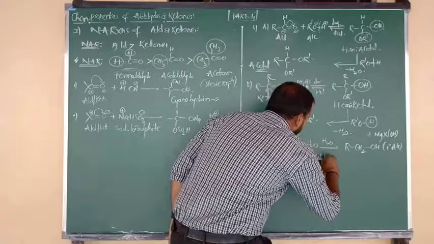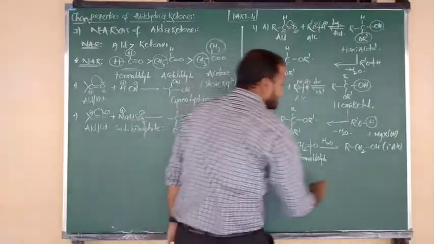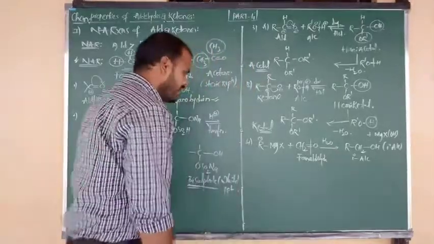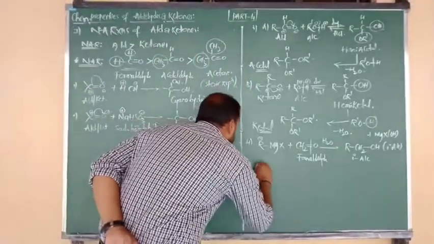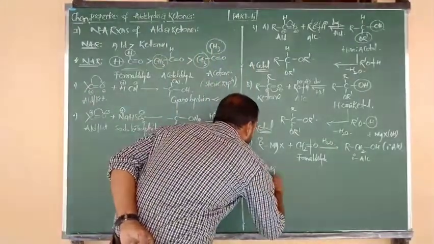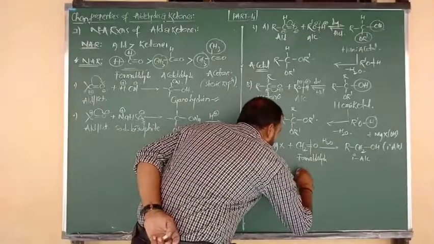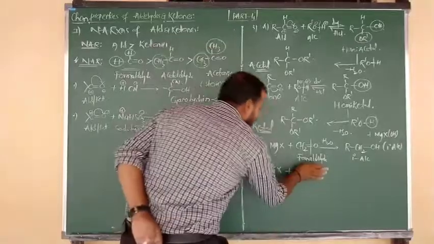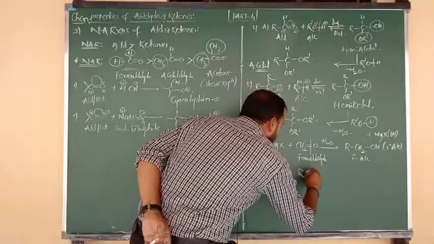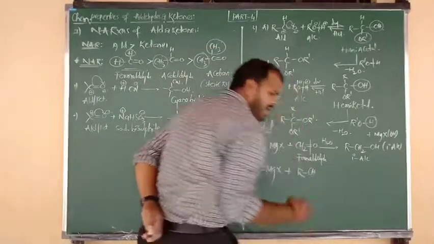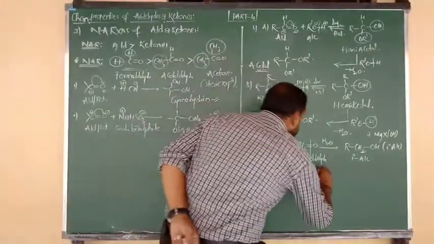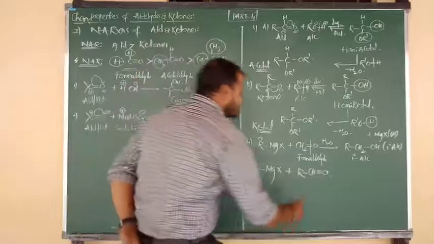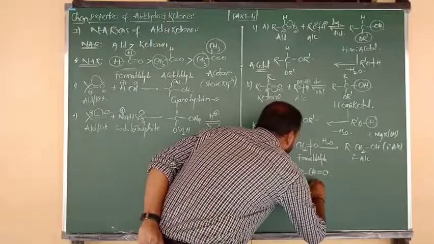On addition to formaldehyde, Grignard reagents definitely produce the primary alcohol. Next, another addition I want to show you with Grignard reagent. The Grignard reagent formula is RMgX. Upon reaction with other aldehydes, except formaldehyde, I want to consider all other aldehydes. So what is the formula of other aldehydes? RCHO, and we can also say RCH double bond O. No problem, beta. So this is the formula of all other aldehydes.